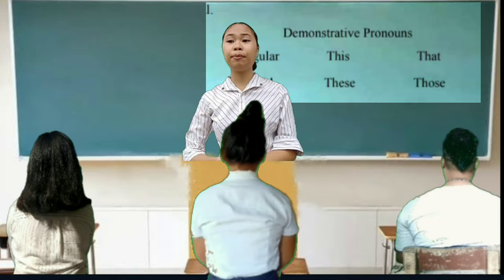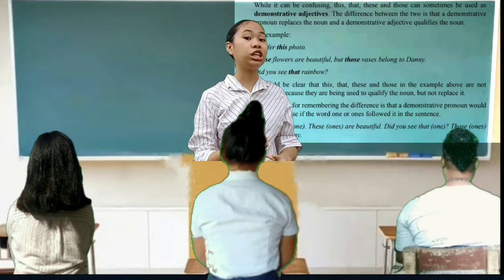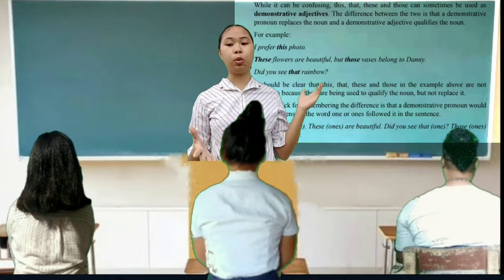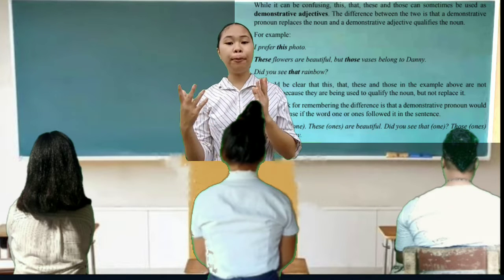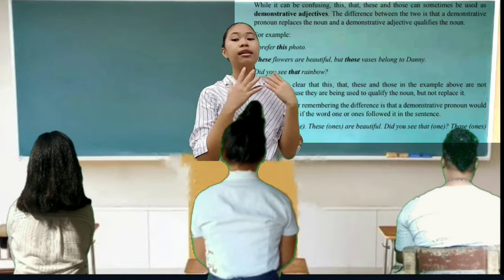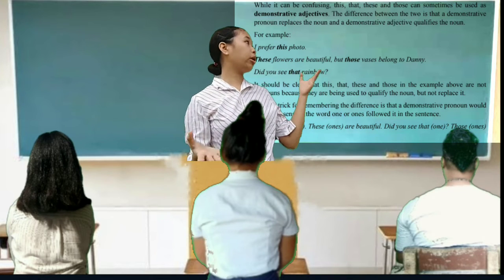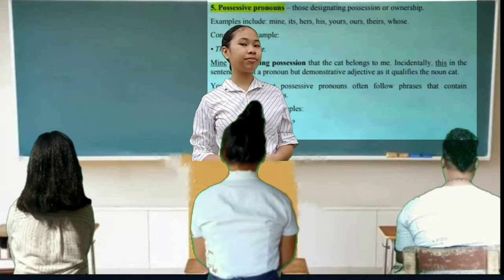So, a demonstrative pronoun in any case can be a demonstrative adjective too. For example, I prefer this photo. So, what do you prefer? This photo. So, the word this here does not replace the noun, but it does qualify the noun. Okay? Next class is the possessive pronoun.